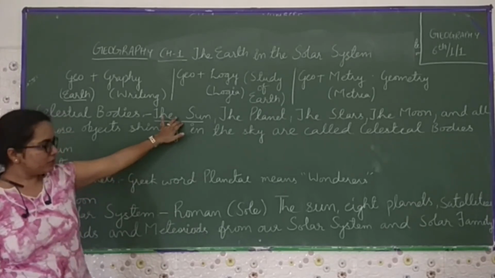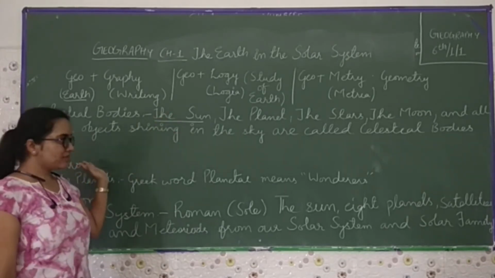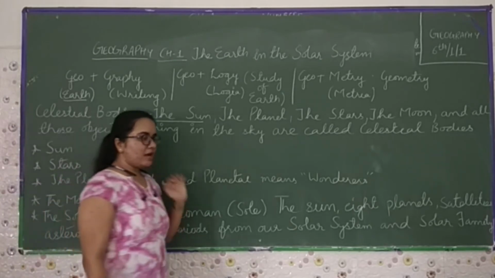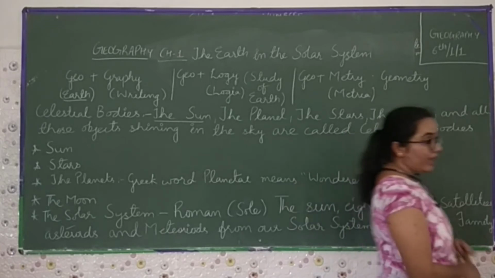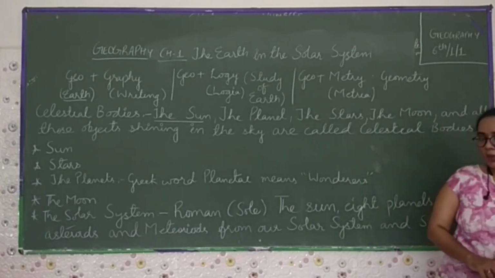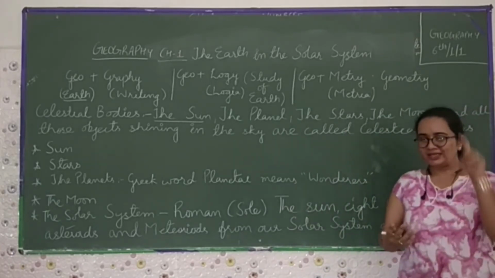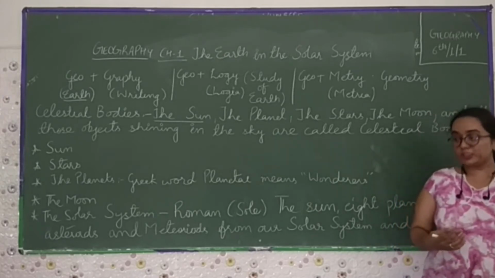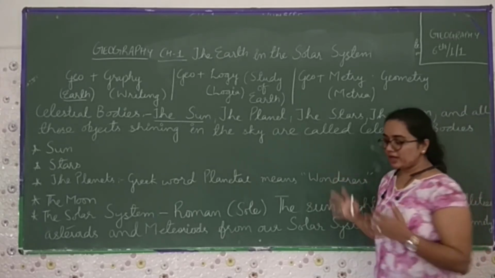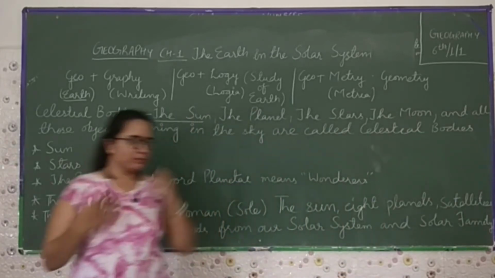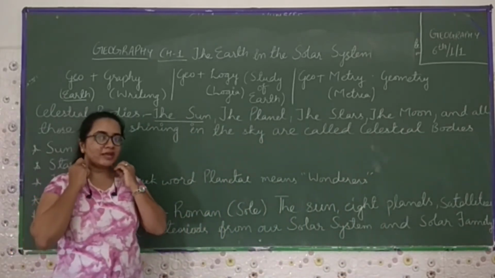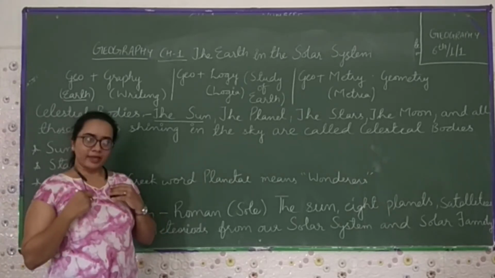Now we talk about the stars. Stars have their own light and heat. They are very far away from us. That's why they look very small. But some of the stars are also very big, bigger than the sun. They are very far away from us. That's why they look very small.